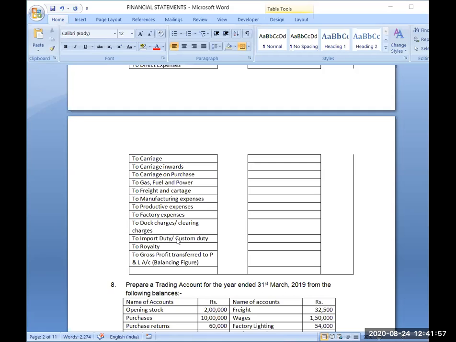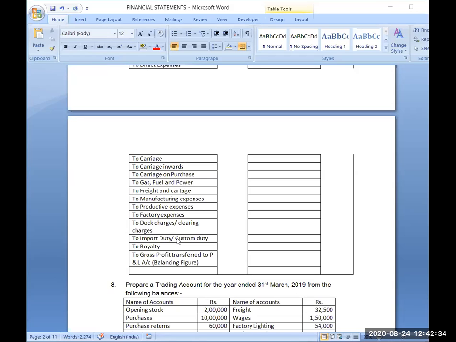Then if you are doing some production or some processing of goods, you might be using gas or some fuel or some power in that process. Please keep on sending your feedback so that I should know that yes, you are listening and you are getting. So I have explained carriage, carriage on purchase, carriage inwards, gas, fuel and power, then freight and cartage.